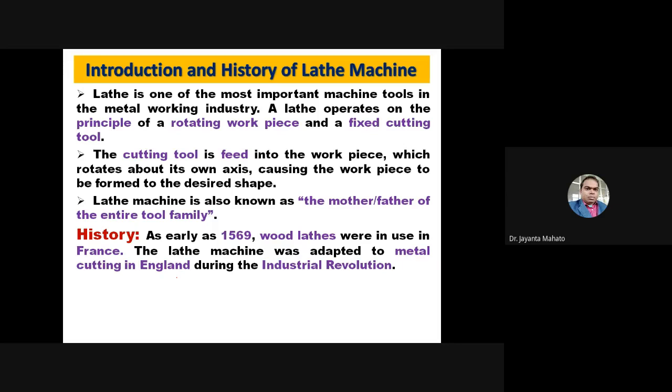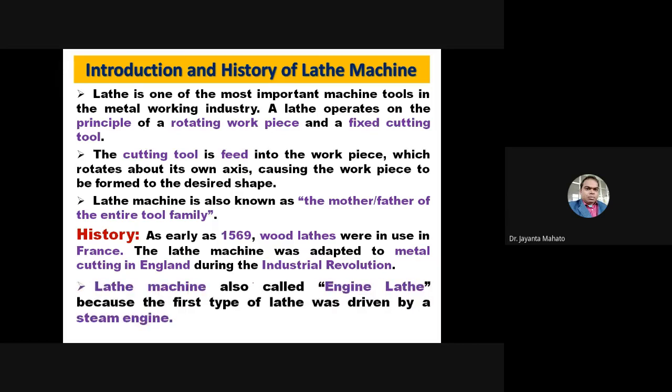The lathe machine was then adapted to metal cutting in England. After that the industrial revolution occurred, and the concept of lathe machines came. It is called the engine lathe because the lathe machine was first driven by a steam engine. So sometimes it is called an engine lathe.